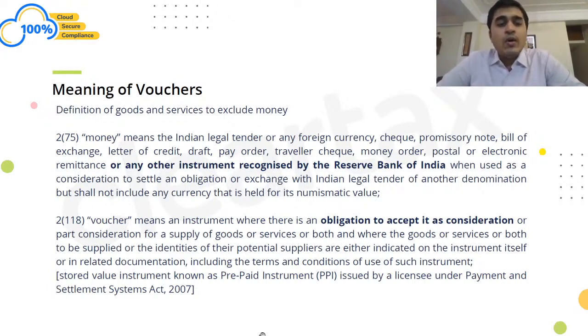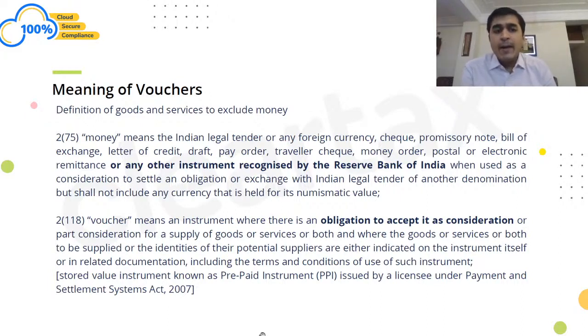Now we can also, let's say, buy an Amazon gift voucher online and gift it to our friend on his birthday. In that case, when I'm buying a gift voucher online, would it be chargeable to GST or not chargeable to GST is something which we are looking at, right? Now let's first understand the definition of vouchers, right?